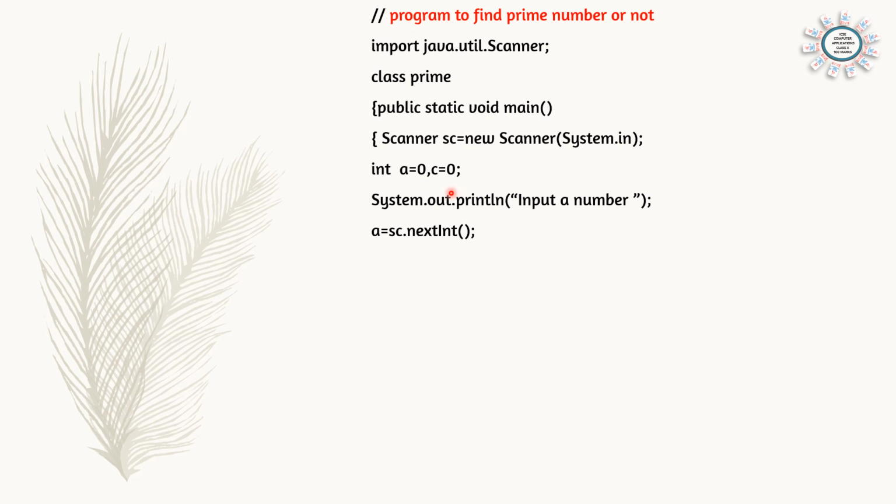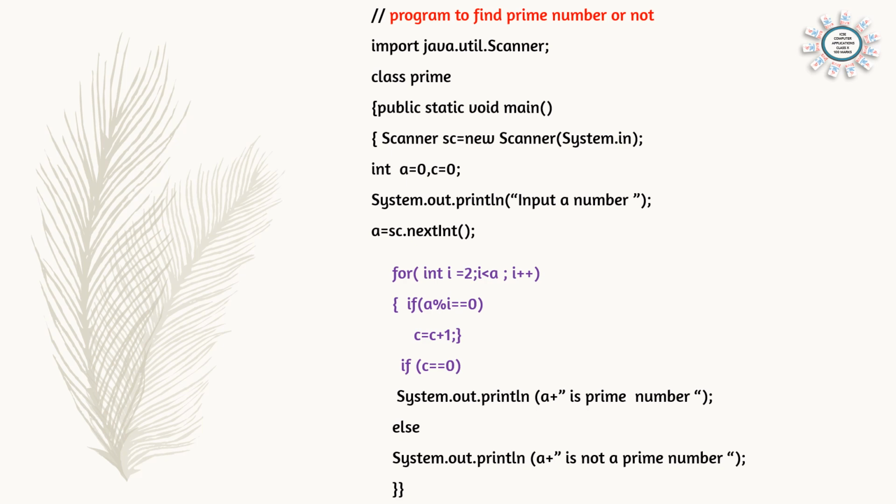And 2 variables we are declaring, A for inputting a number and C for counting the factors. In a prime number we have to find the factors. If factors are more than 2 according to the loop, then it is not a prime number. So here input a number, we are accepting the number in the variable A. int A, that means A we have declared, so A is equal to sc.nextInt().